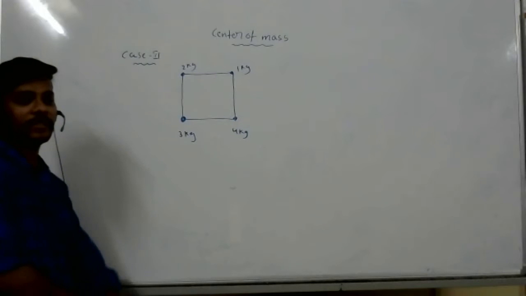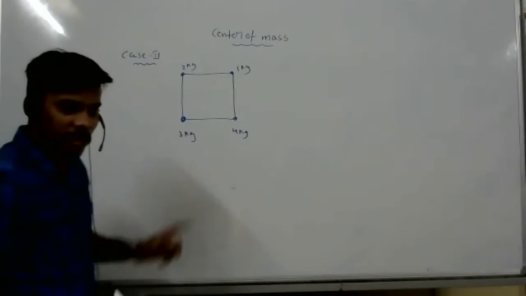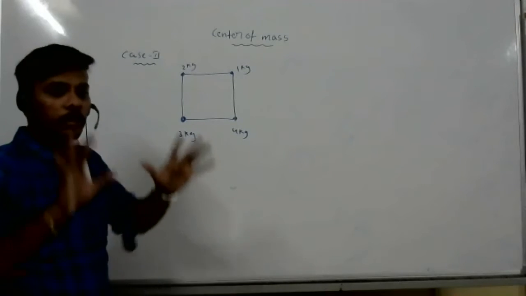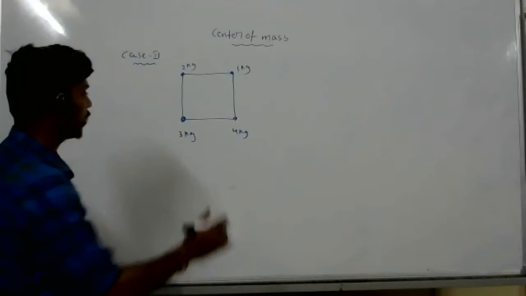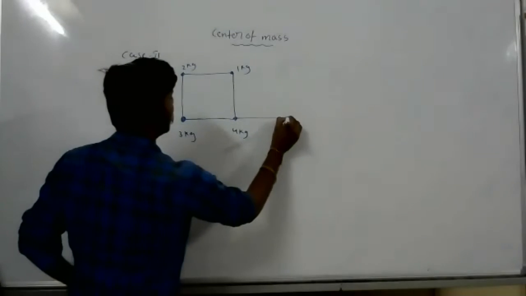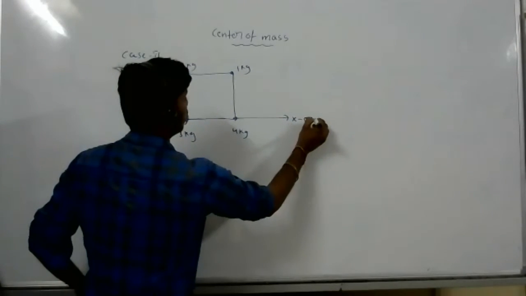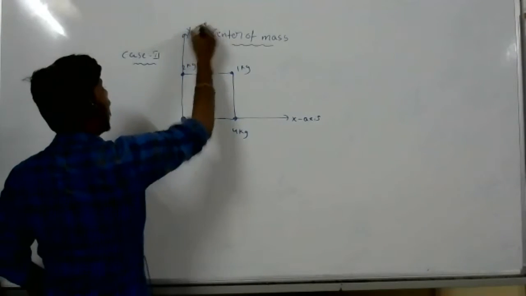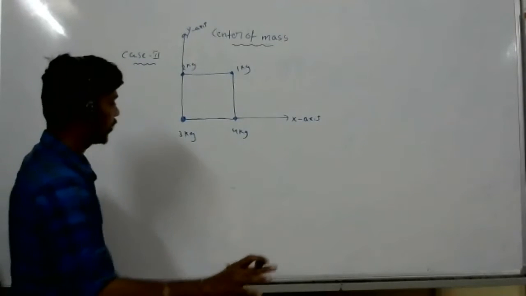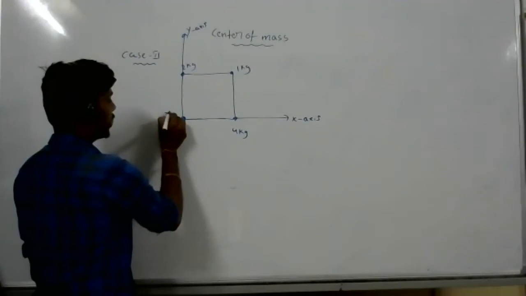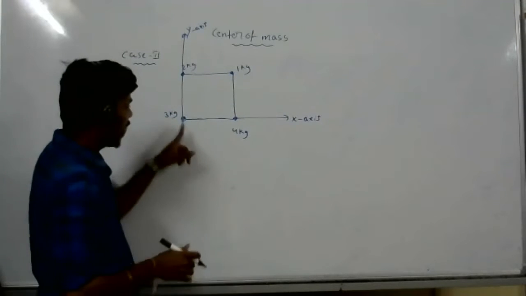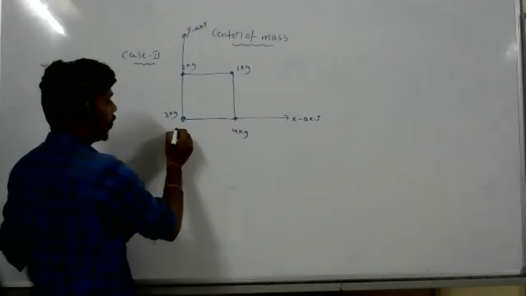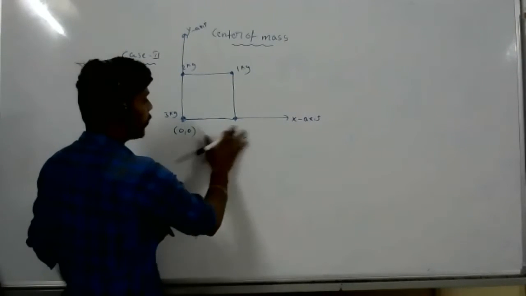Have they given any origin here? No, sir, but we should assume. Now I will make it like this. This is the x-axis, and I will make this the y-axis. After making this, look at this carefully. 3 kg. What is the position of this mass? Origin, 0, 0. What is the position of this mass?